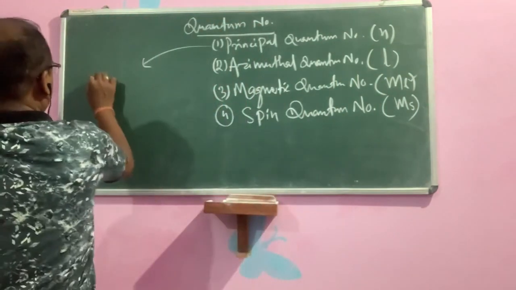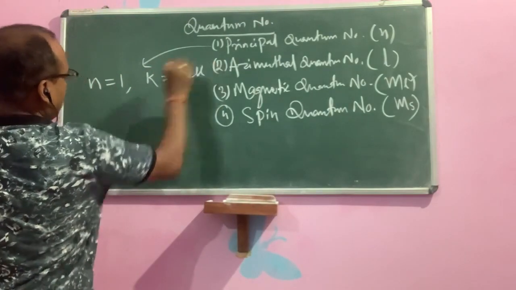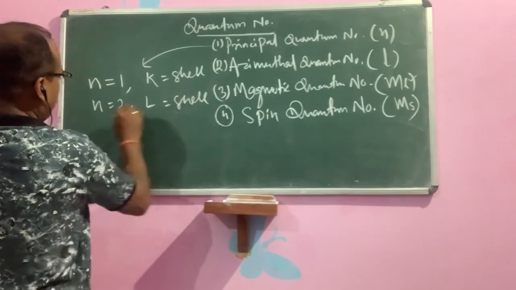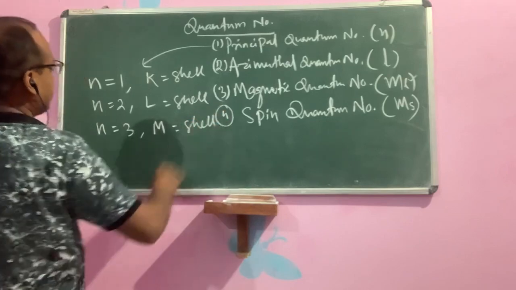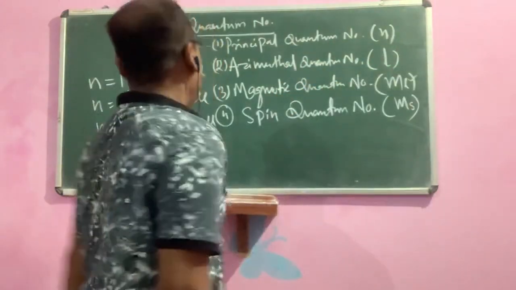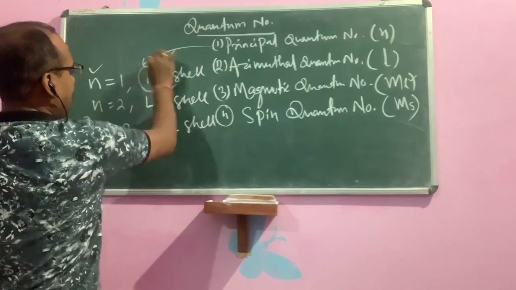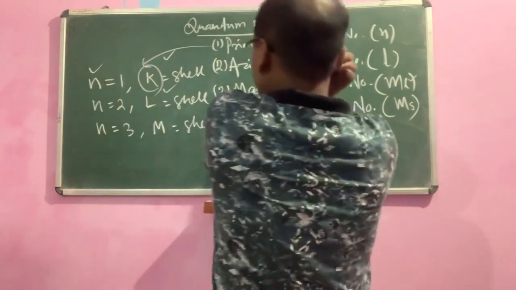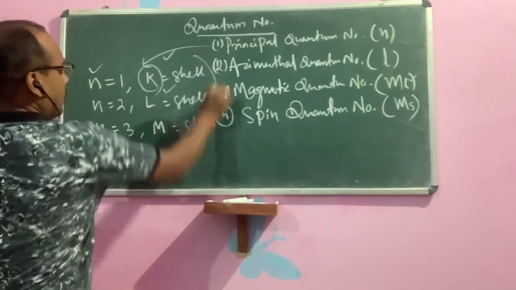Okay. So if n is equal to 1, then it will be the K shell. If n is equal to 2, it will be the L shell. If n is equal to 3, it will be the M shell. So as the number increases, we get the K shell, L shell, M shell, like this. So, children, these are the energy shells. Inside the energy shells, there are subshells present. Next, we will discuss the azimuthal quantum number. So this is all about the principal quantum number.